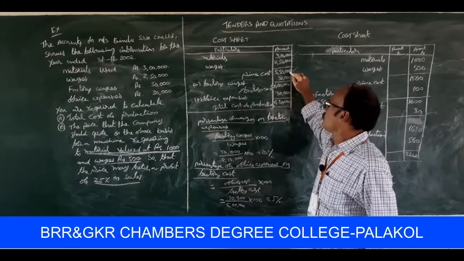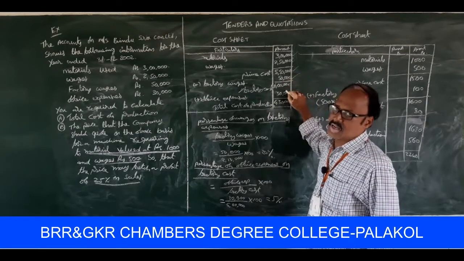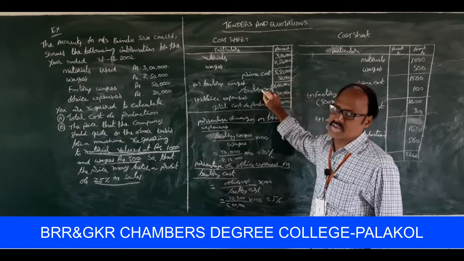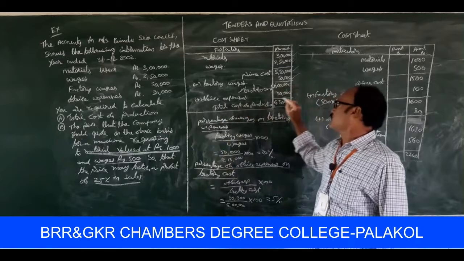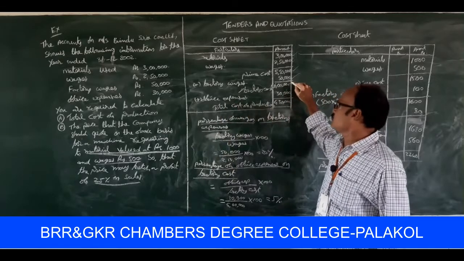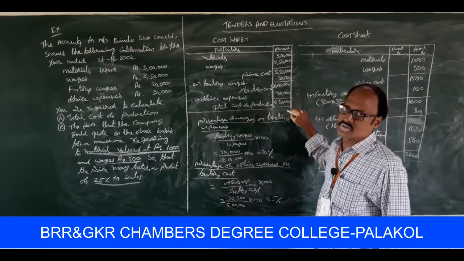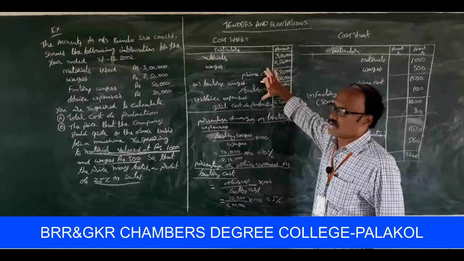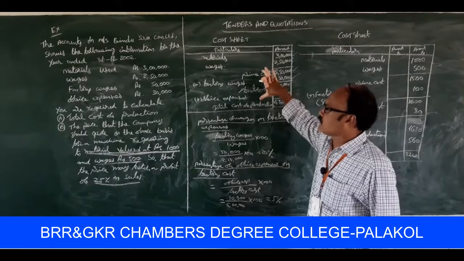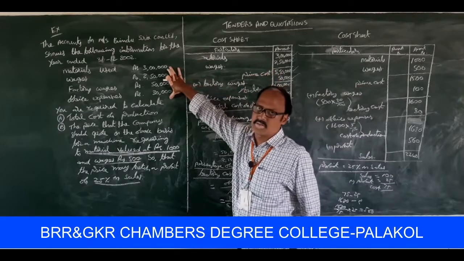So 5,50,000 plus 50,000, 6 lakhs is to be treated as factory cost. Next, add office expenses 30,000. Then 6 lakhs plus 30,000 is equal to 6,30,000, which is to be treated as cost of production. So we prepare a cost sheet on the basis of this information.